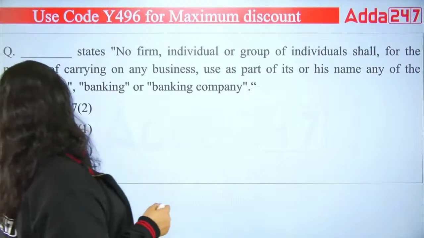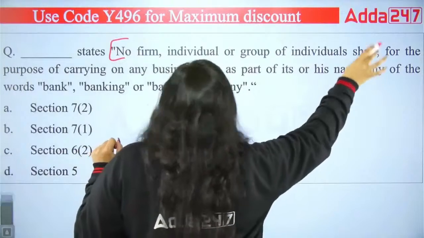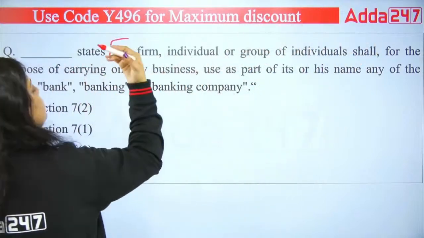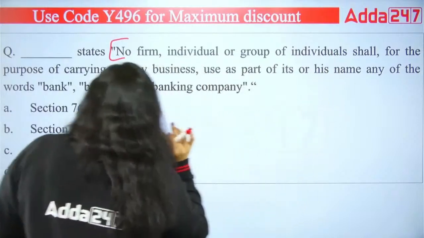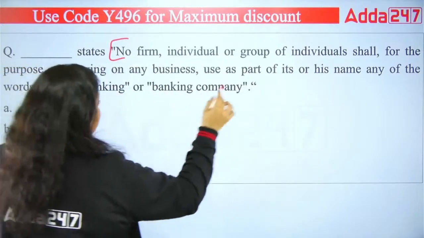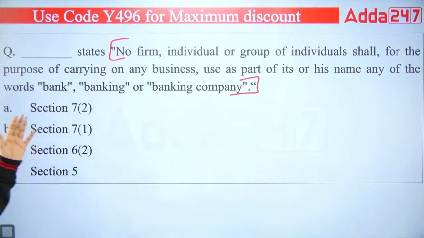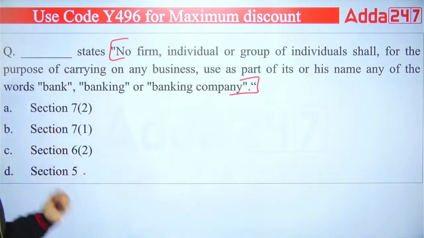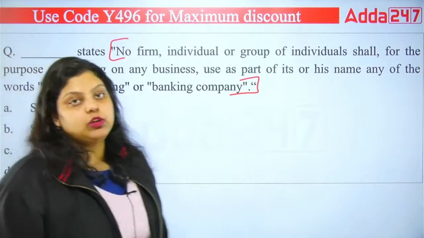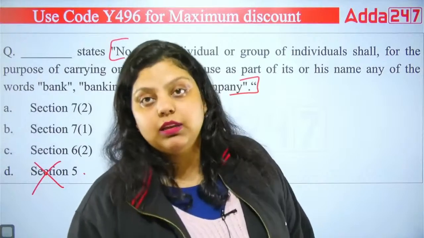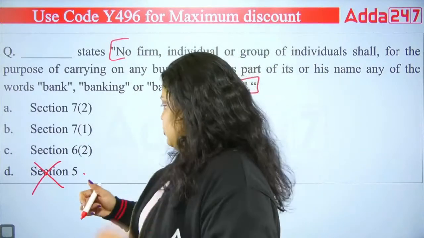Now, next question. Dash states no firm, individual or group of individuals shall, for the purpose of carrying on any business, use as part of its or his name any of the words bank, banking or banking company. In which section is it defined? Section 7.2, Section 7.1, Section 6.2, Section 5. It cannot be Section 5, because Section 5 defines the business of banking, the 3 works we discussed in the first question.